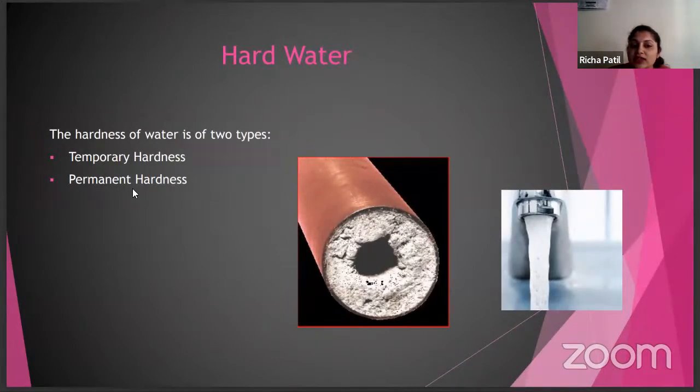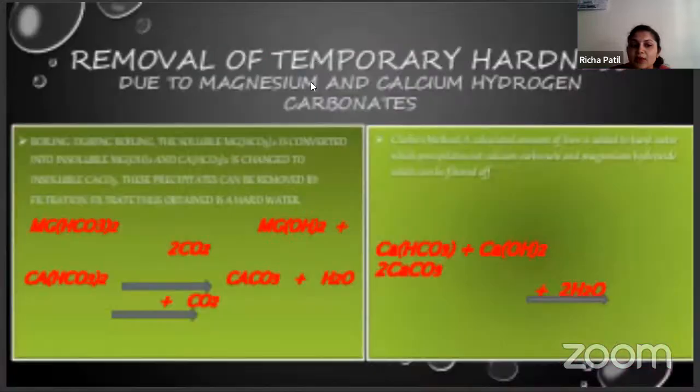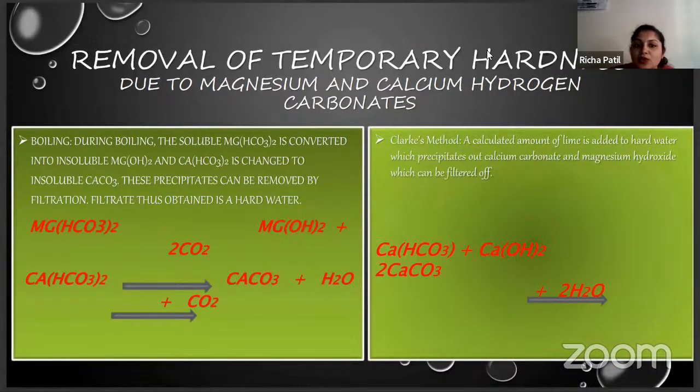The hardness of water is of two types: temporary hardness and permanent hardness. How can you remove temporary hardness? First is by boiling. By boiling, the soluble magnesium hydrogen carbonate is converted into insoluble magnesium hydroxide, and calcium hydrogen carbonate is converted into insoluble calcium carbonate.